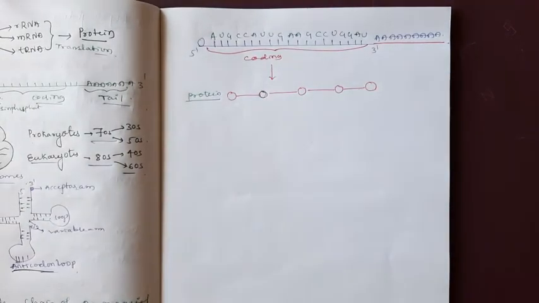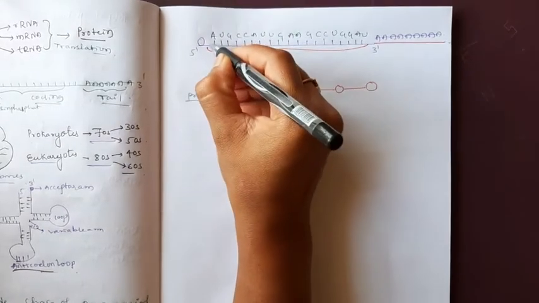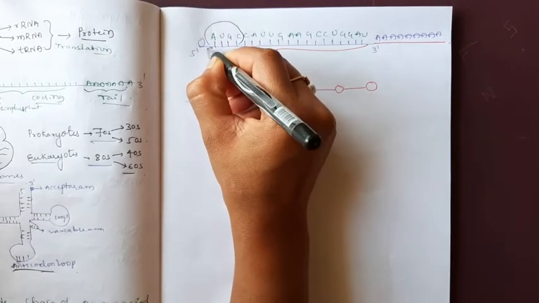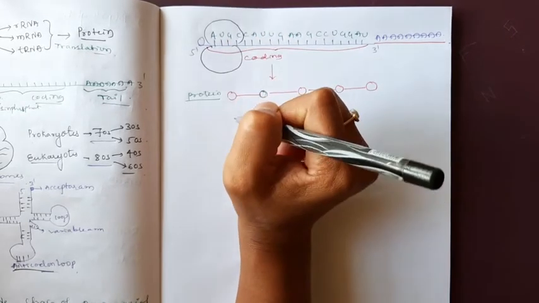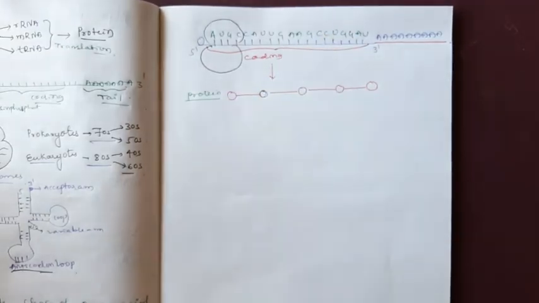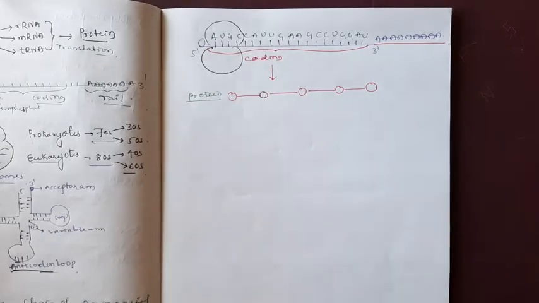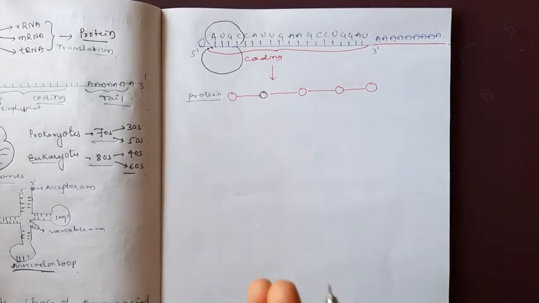The code which is present in the mRNA must be read by something called a tRNA. I told you that the ribosome is initially attached at the initial sequence. This is just an introduction. I will explain the detailed process of translation later. I am trying to explain what coding is, which type of coding is present on the mRNA. Just understand and focus on that.